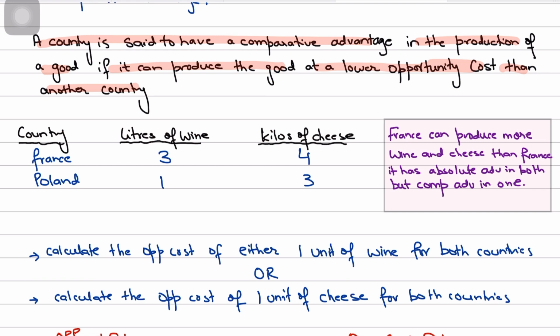So guys, over here I've taken two countries, France and Poland, and let's say France is making 3 liters of wine and 4 kilos of cheese. If you have seen my previous video on absolute advantage, I mentioned this point, that these are basically your opportunity cost ratios. It's representing your opportunity cost in the sense that the maximum France could go is 3 liters of wine with zero cheese, while it could go with 4 kilos of cheese with zero wine, and Poland could go 1 liter of wine with zero cheese and 3 kilos of cheese with zero wine, right? So these are your opportunity cost ratios, right?